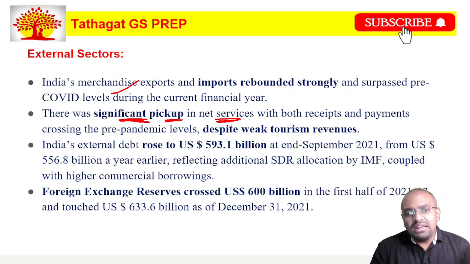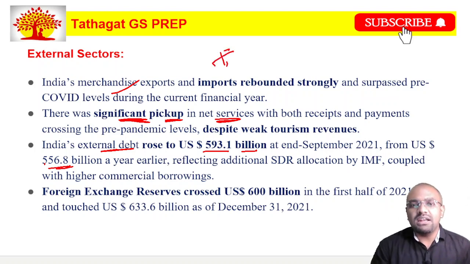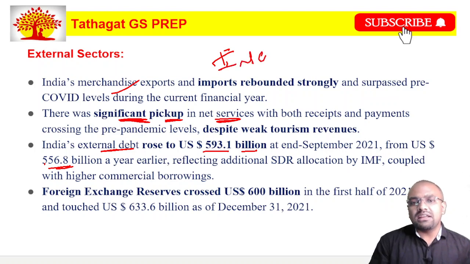India's external debt rose to nearly 593.1 billion at the end of September 2021. Before it was nearly 556.8 billion. Friends, we should know that when we consider Indian debt, the internal debt of India is greater than the external debt.